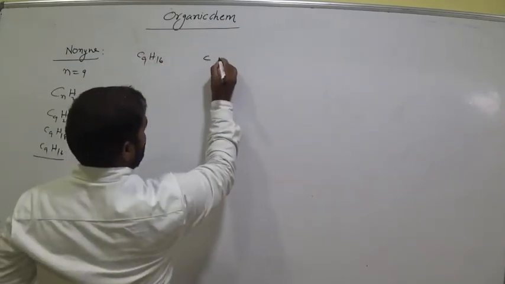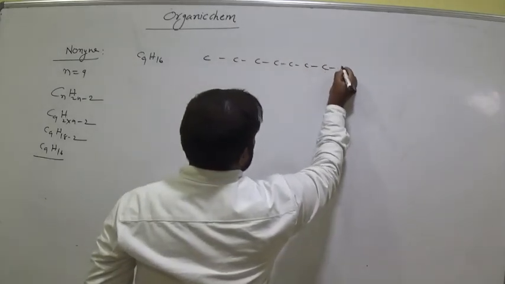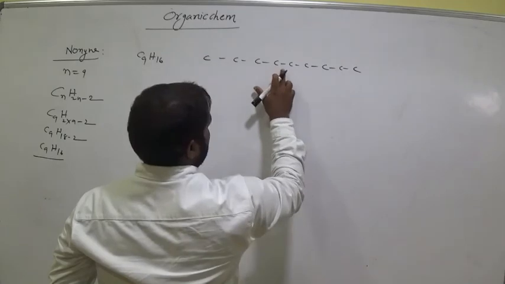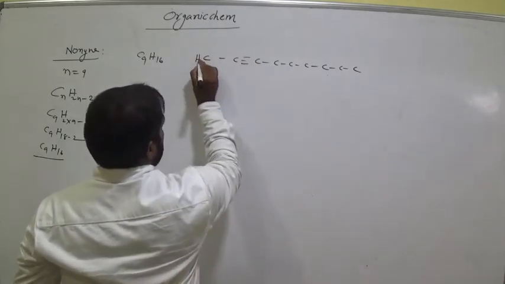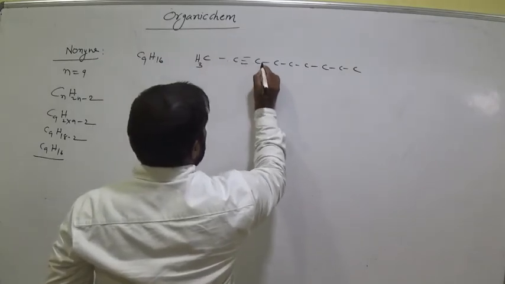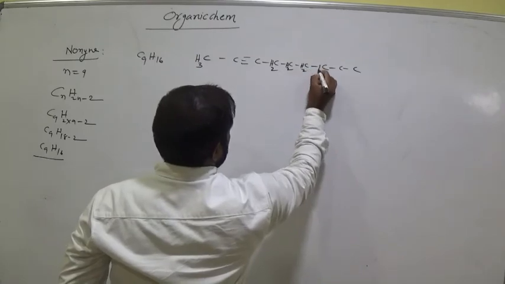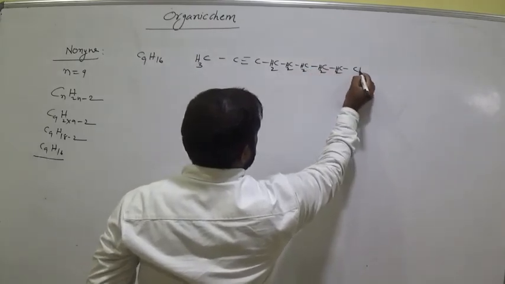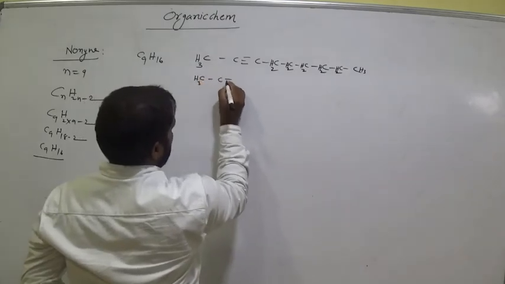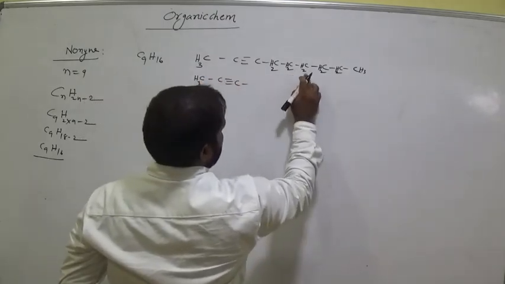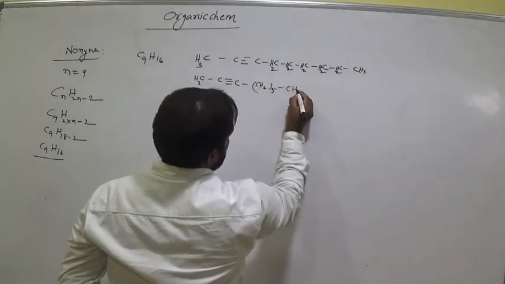So write 1, 2, 3, 4, 5, 6, 7, 8, 9. Keep the triple bond. Okay. 1, 2, 3, 4, enough. CH2, CH2, CH2, CH2, CH3. This can also be written as CH3, bond, C triple bond C, 1, 2, 3, 4, 5. That means CH2 taken 5 times, then CH3. Am I right?